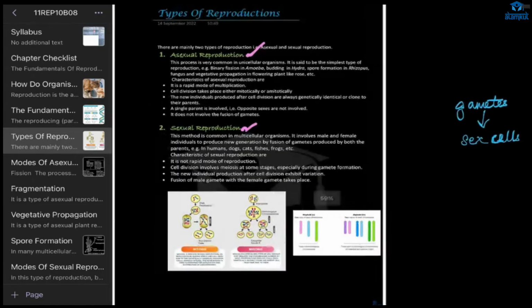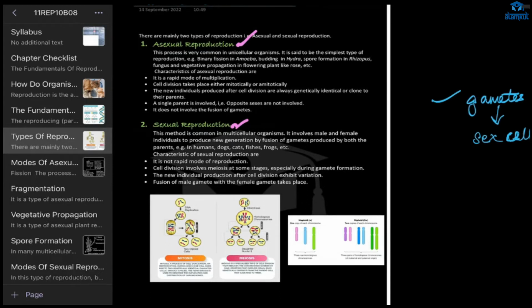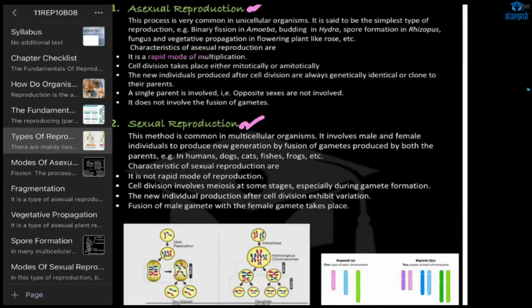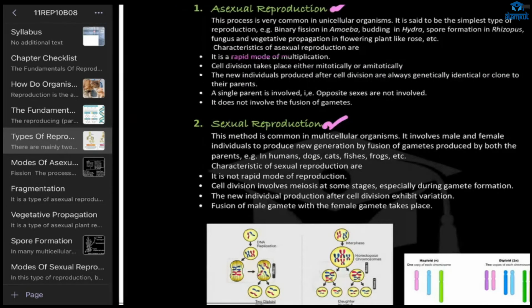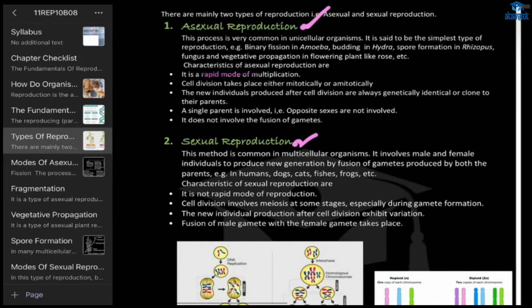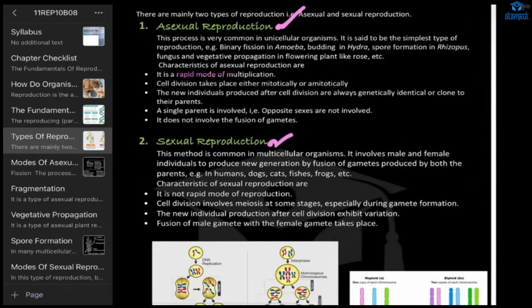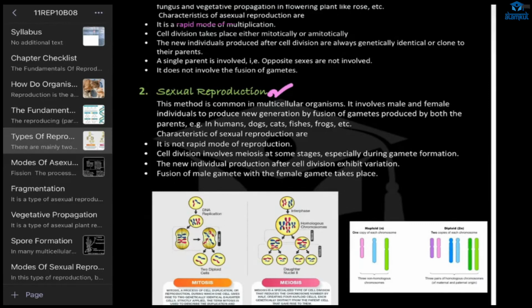Now, in asexual reproduction there won't be any requirement of gamete fusion. Asexual reproduction is a rapid mode of reproduction. And next we'll talk about one more thing. In asexual reproduction, the individual will be the same as the parent, like a clone. There won't be any variation.